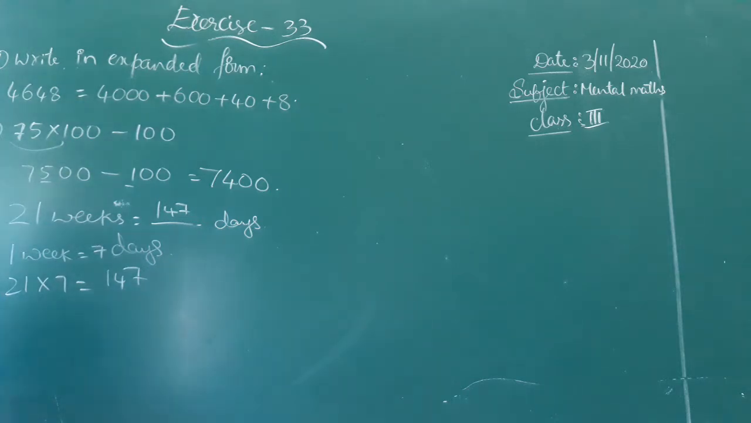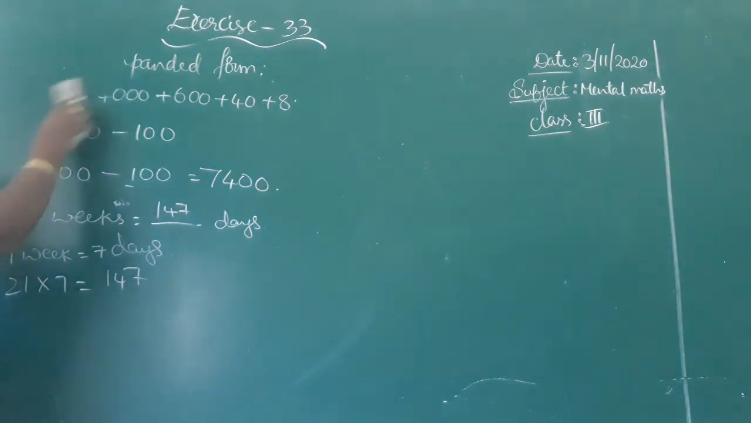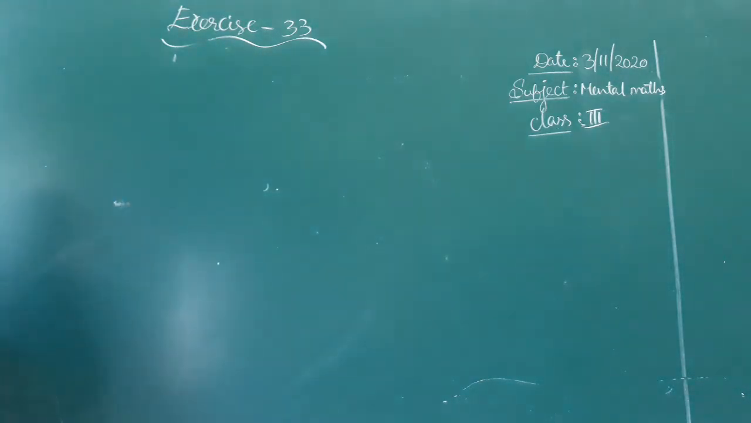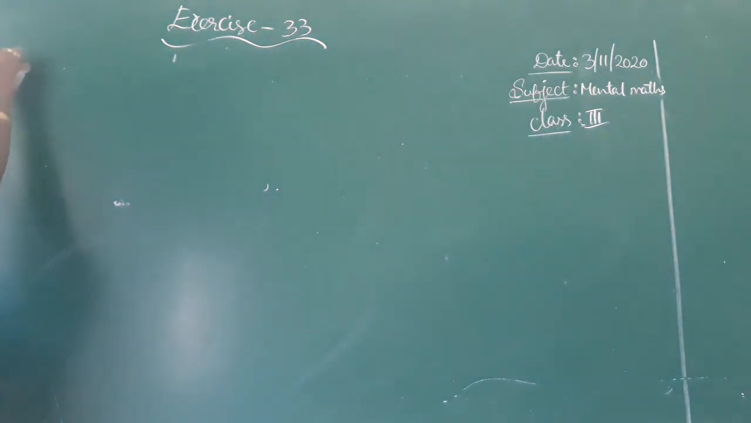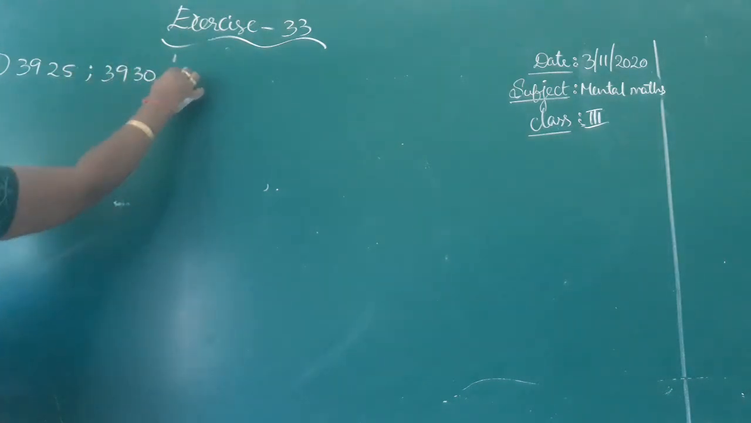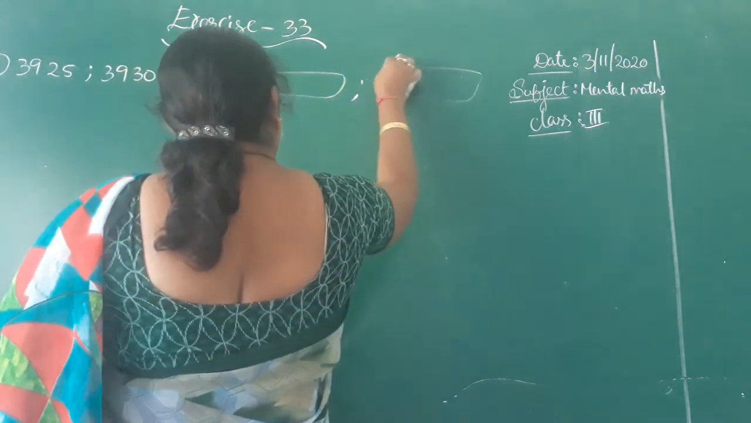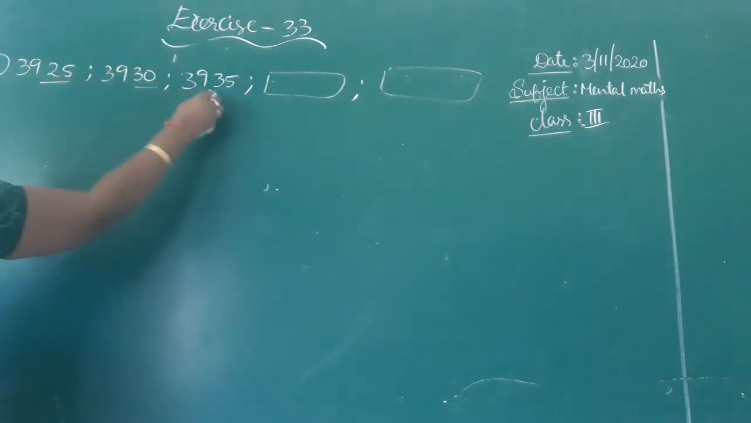See the fourth one. Fill in the missing number. 3,925, 3,930, 3,935, 3,940, 3,945. That means what is the difference? They have given two blanks for us. 3,925, 3,930, 3,935.